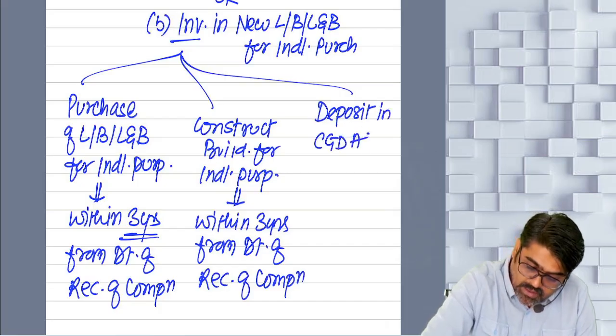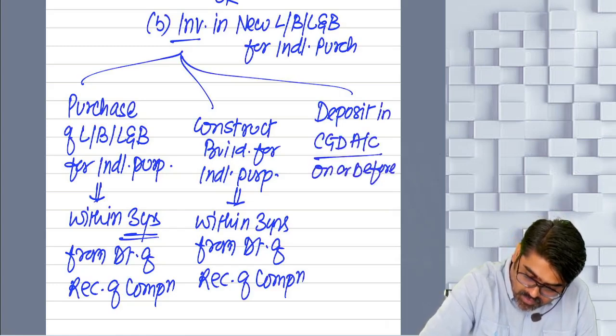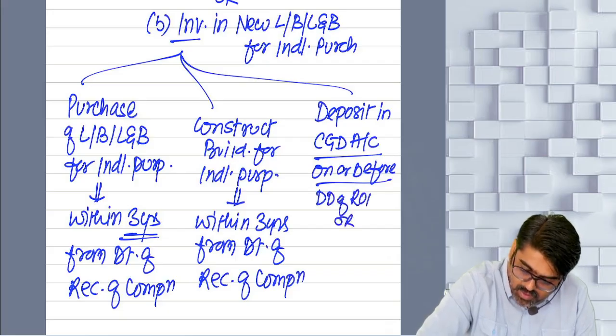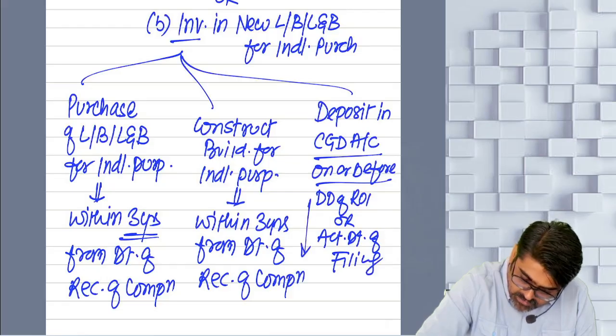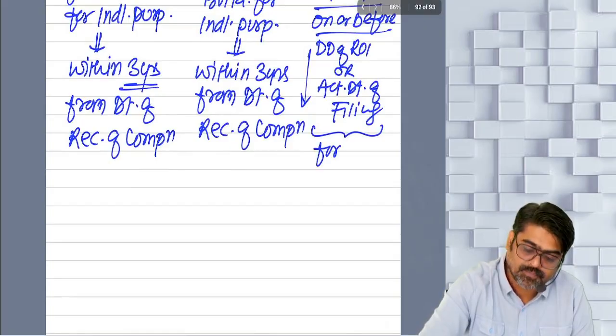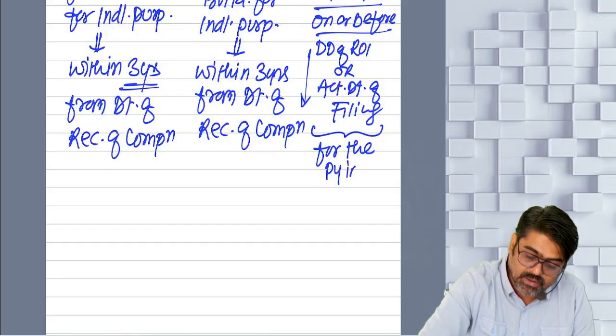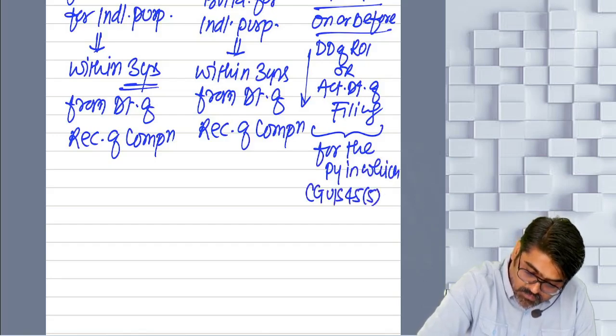CGD account. And that deposit should be made on or before what? Due date of ROI or actual date of filing ROI, whichever is earlier. And this due date of ROI or actual date of filing ROI is for which year? For the previous year in which capital gain under section 45(5) is taxable.